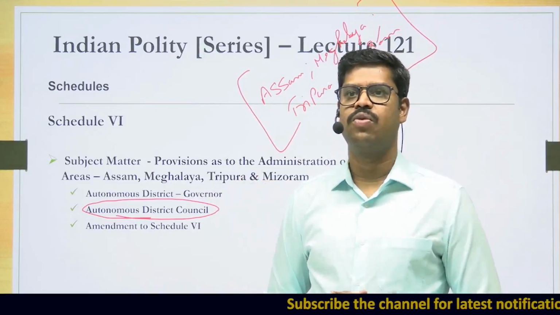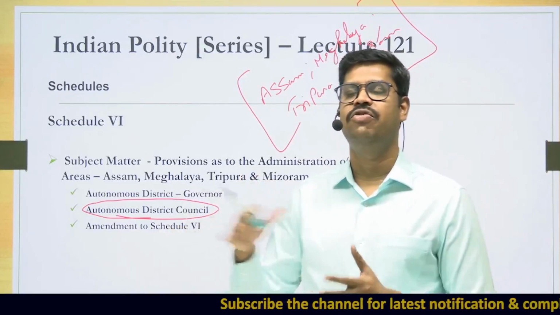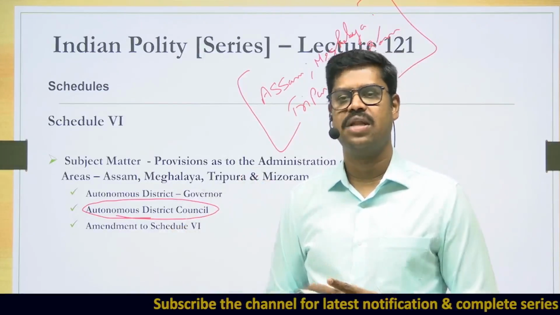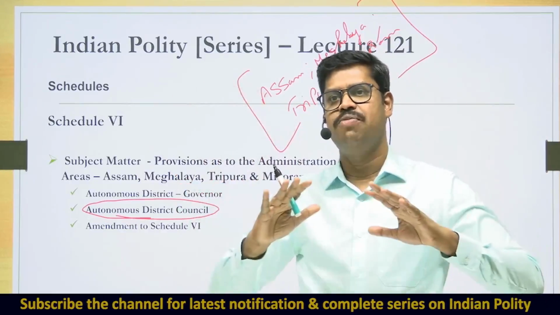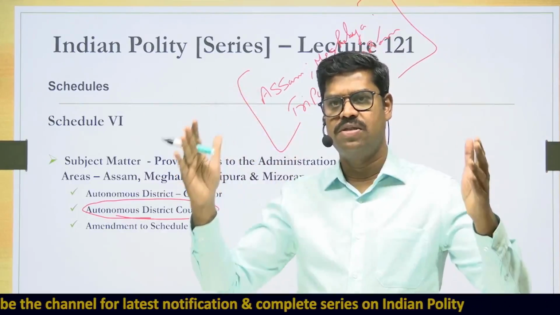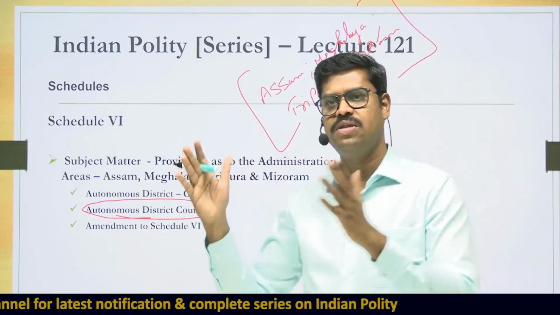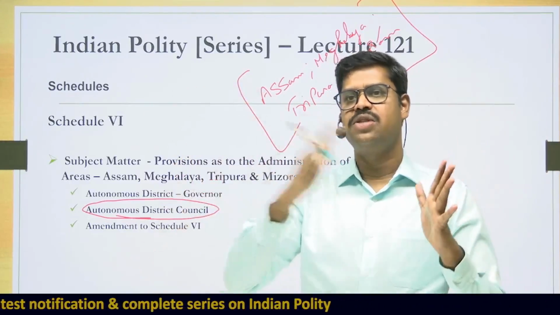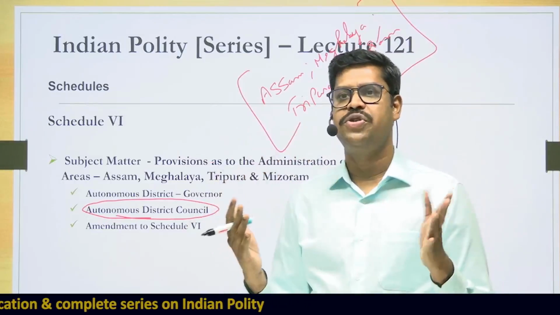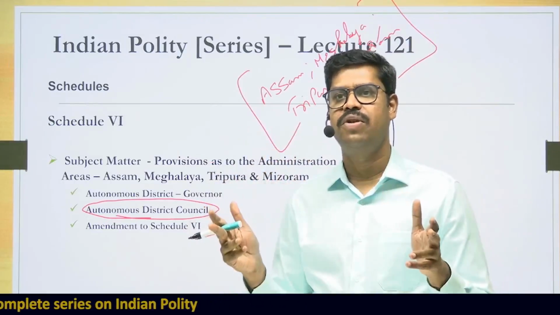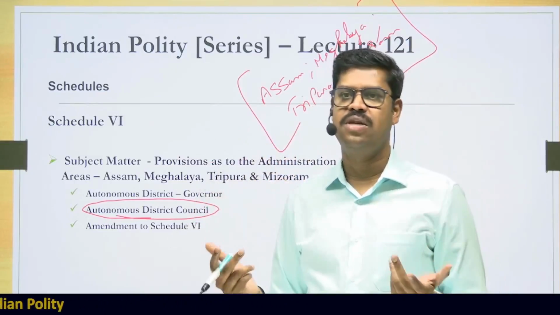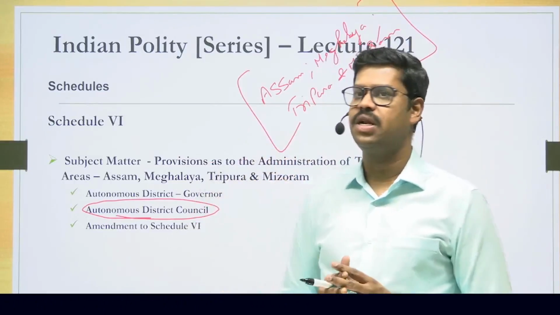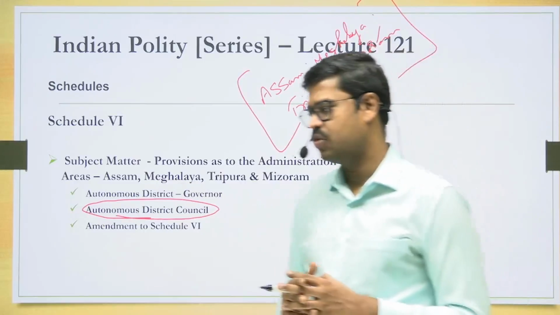So this is what you'll have to understand, and the council will take care of the laws for that particular region, and that law will apply in that particular area. So if the entire district has the same tribal population, then there is an autonomous district, and within it, an autonomous district council. But within the district, if there are multiple tribal populations, then the district is further subdivided into autonomous regions, and for every autonomous region, there can be a regional council. So this is what basically you will have to understand under Schedule 6 of the Constitution.